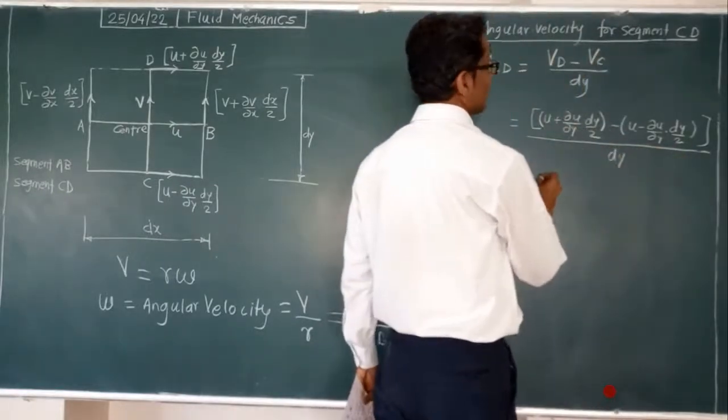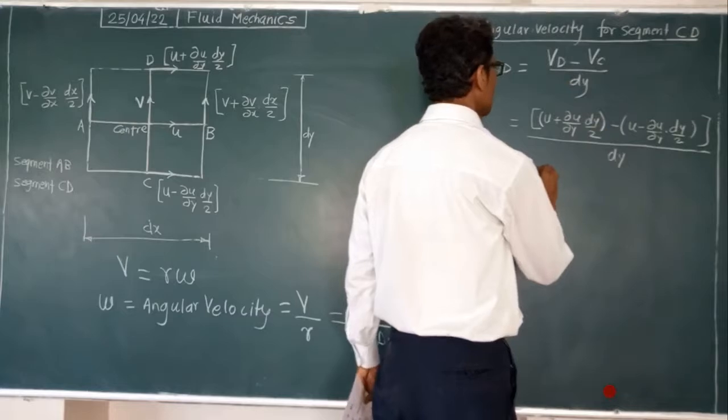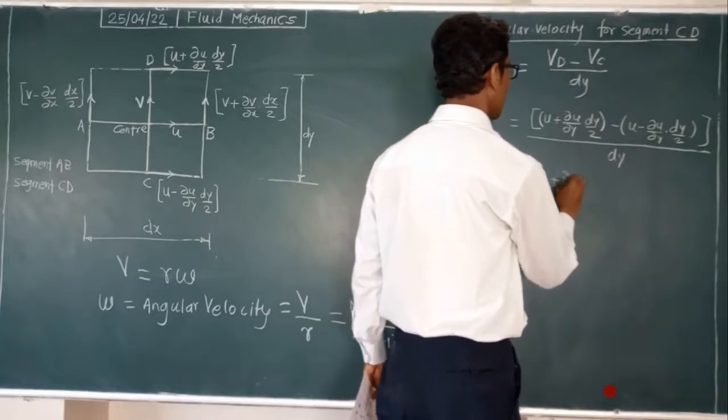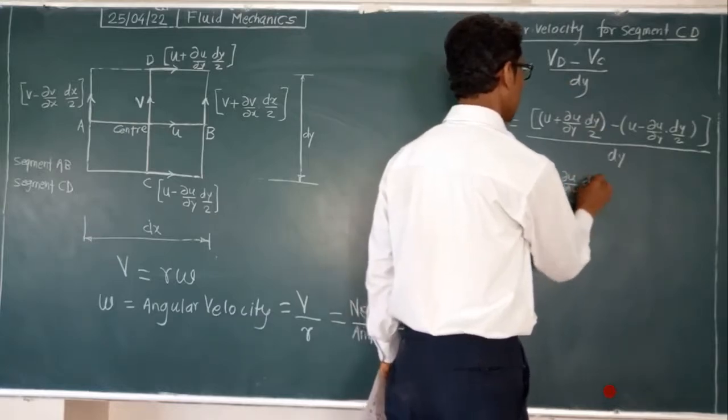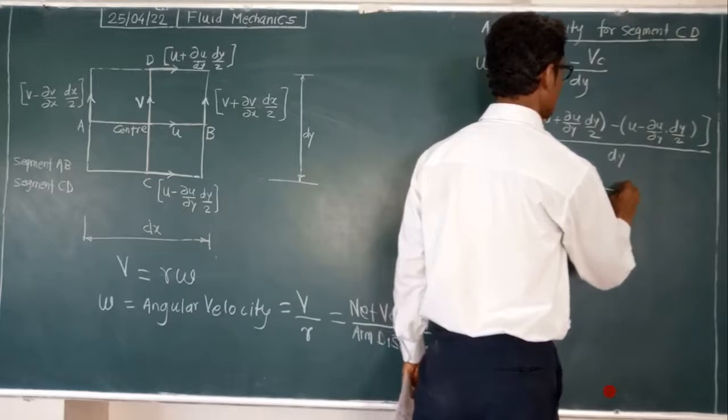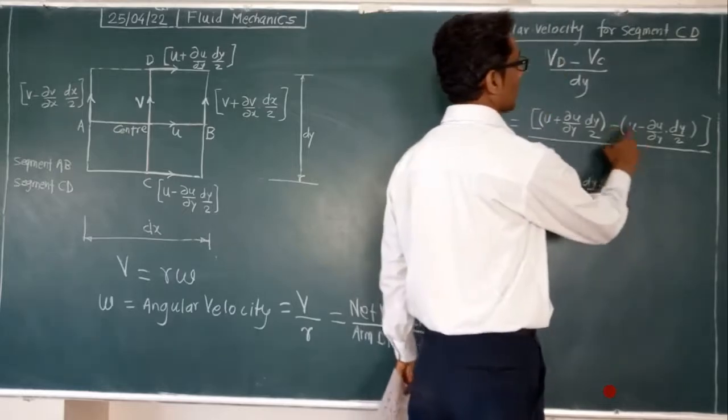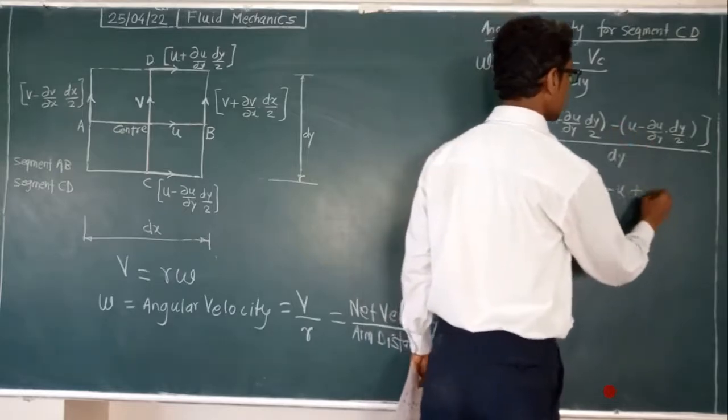Follow the simplification process: u plus delta u by delta y into dy by 2, minus sign here, this minus becomes plus.